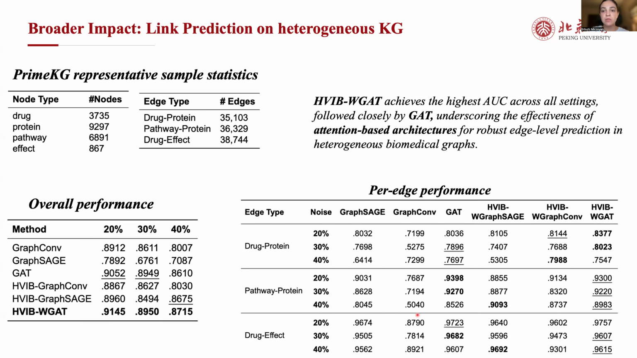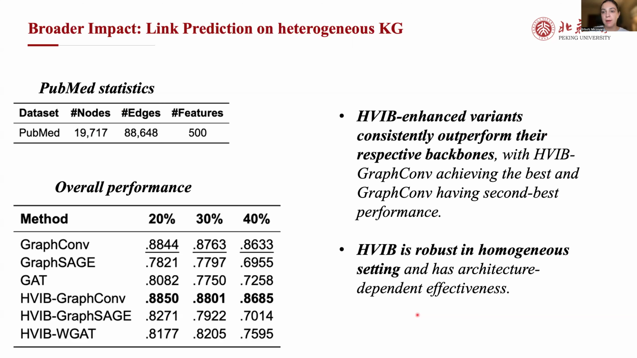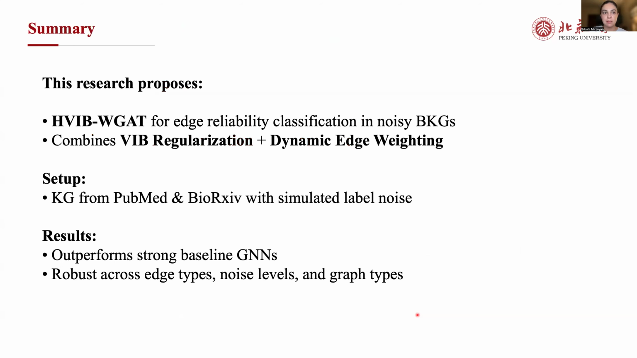To show the broader impact and generalizability of our framework, we assess it on a public heterogeneous graph, PrimeKG, and homogeneous biomedical citation network PubMed for link prediction tasks. In case of PrimeKG, we can still see the good performance of HVIB-WGAT, but in case of PubMed, we can see that GraphConf enhanced HVIB performs better.